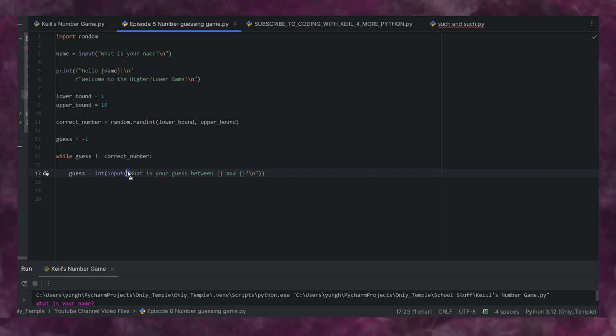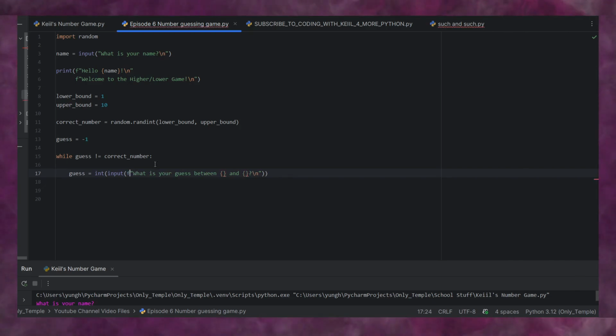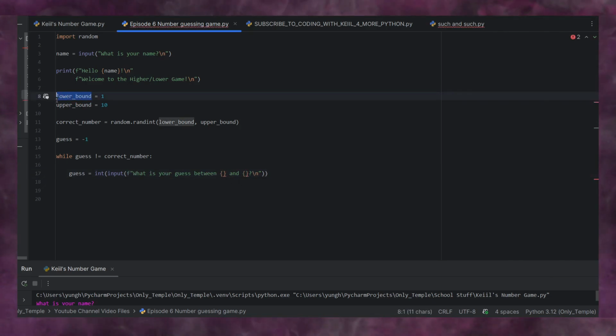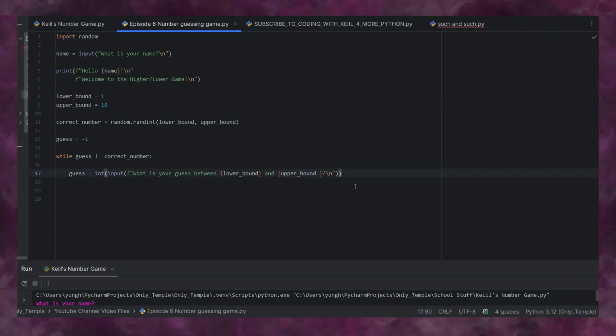Put our F here. F, copy our lower bound, and then we'll copy our upper bound.